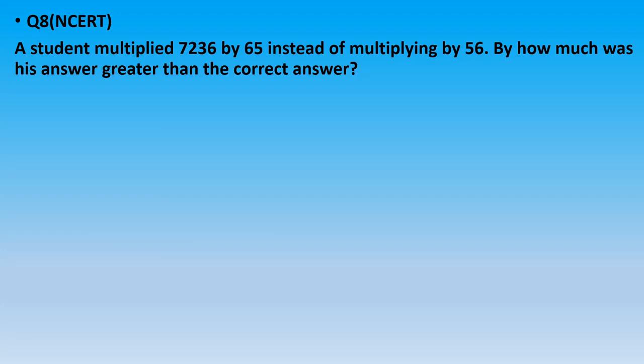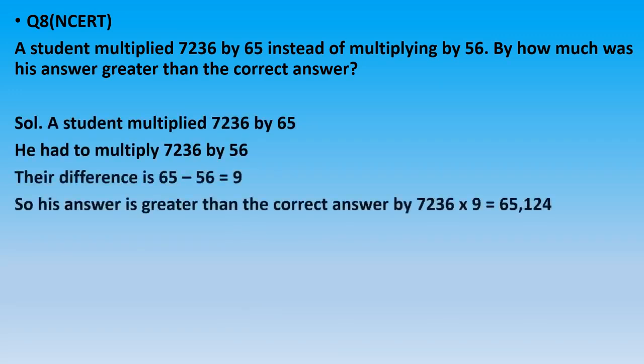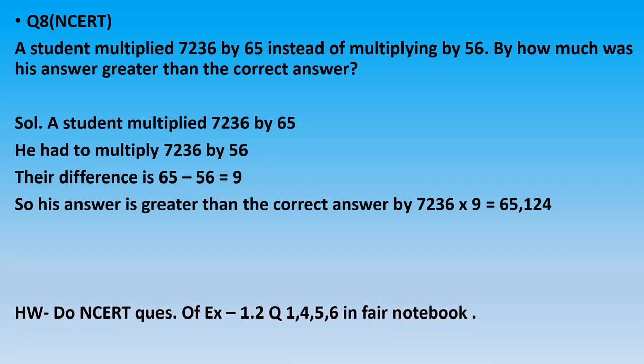We will find out the difference between the number he multiplied by and the number he had to multiply by. That is 65 minus 56, which is equal to 9. And the answer is greater than the correct answer by 7236 multiplied by 9, which is equal to 65,124. Now, on the basis of the above explained questions, you can do some questions of your NCERT book, exercise 1.2, questions 1, 4, 5 and 6.